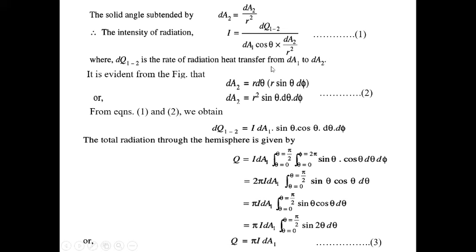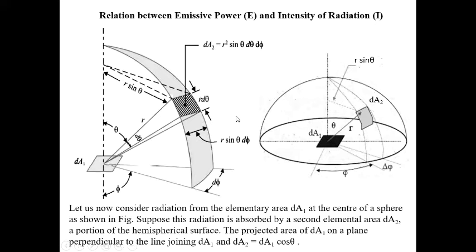Here the radiation goes from elementary area 1 to elementary area 2. So the projected area will be dA1 and the solid angle is subtended by 2, so this is dA2 by r square.